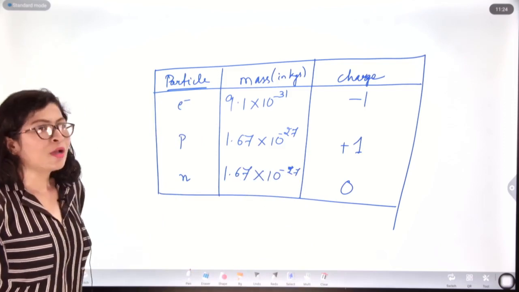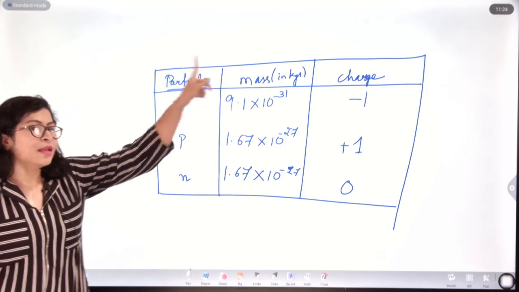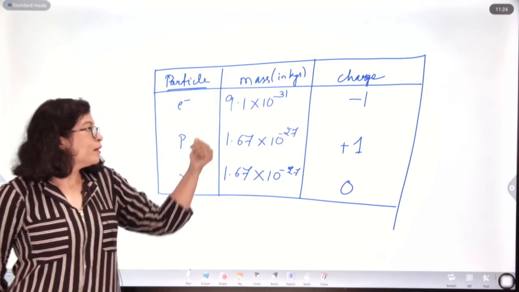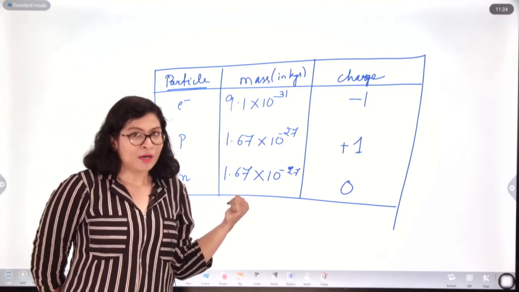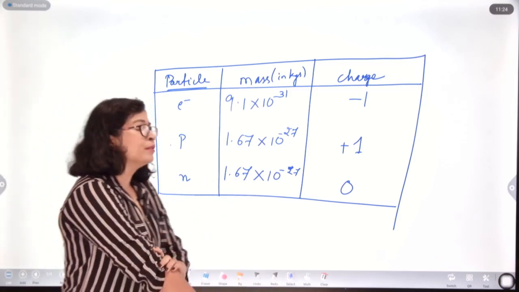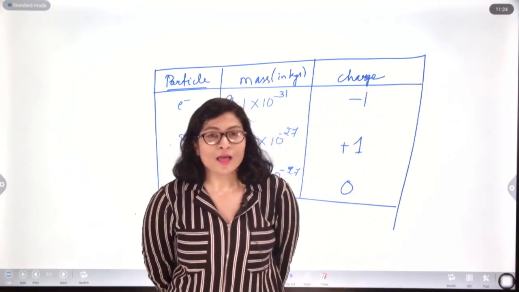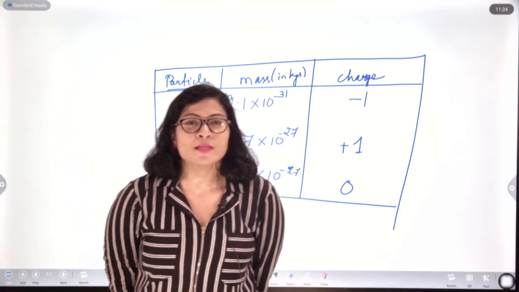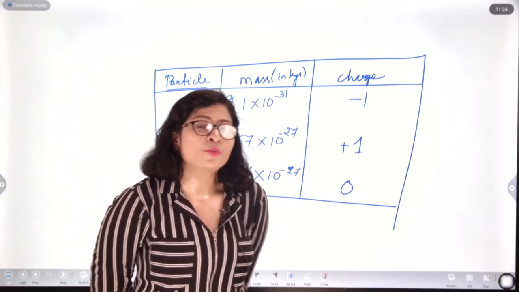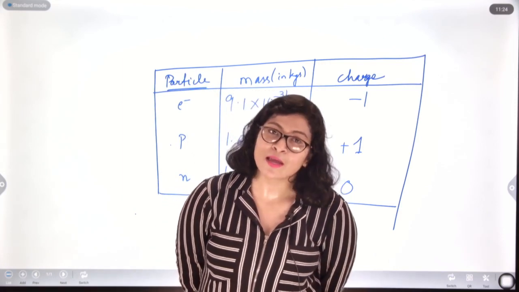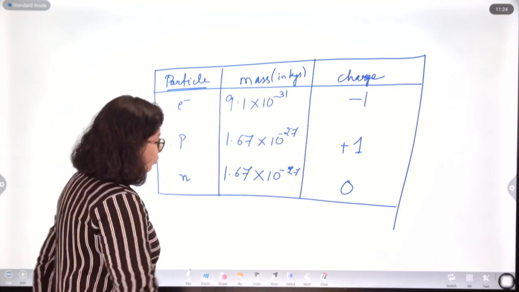So, if you compare charge, then electron and proton are of the same charge, whereas electron is negative, proton is positive, and if I compare mass, then proton and neutron exactly have the same mass. So, after these fundamental particles were discovered, the quests further continued as, yes, we know atom contains electron, protons and neutrons, but now the question arises, how are these electron, protons and neutrons present inside the atom? So, for that various atomic models were proposed.